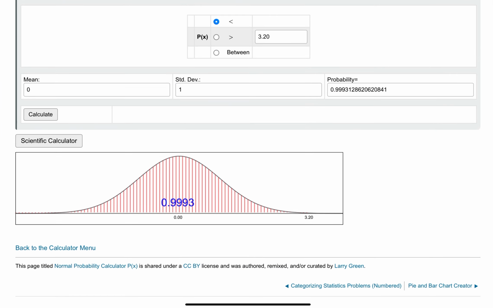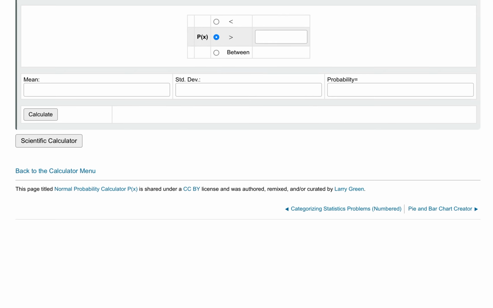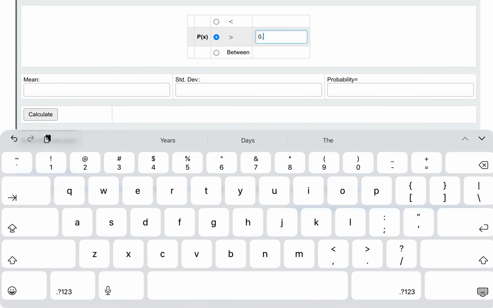So I want area to the right of 0.667, greater than 0.667, and the mean is 0 and standard deviation is 1.